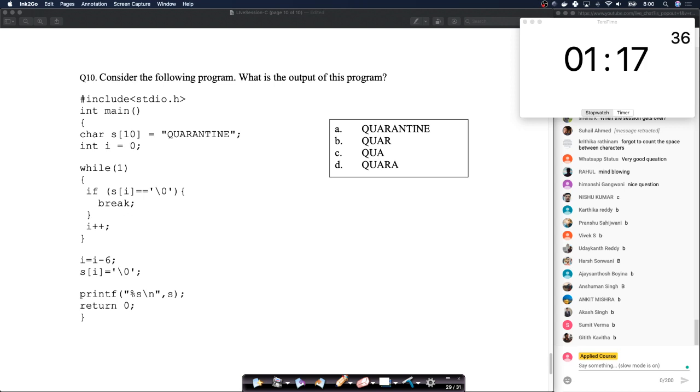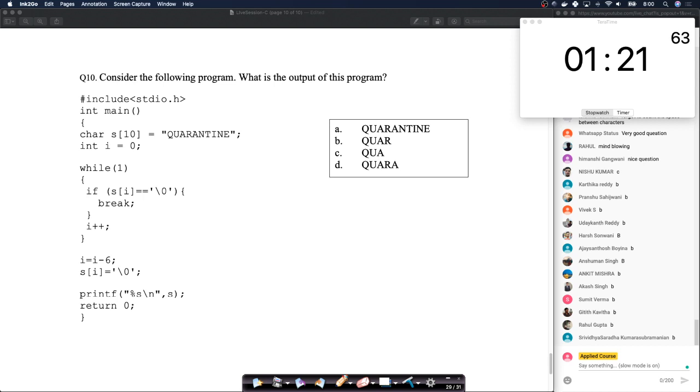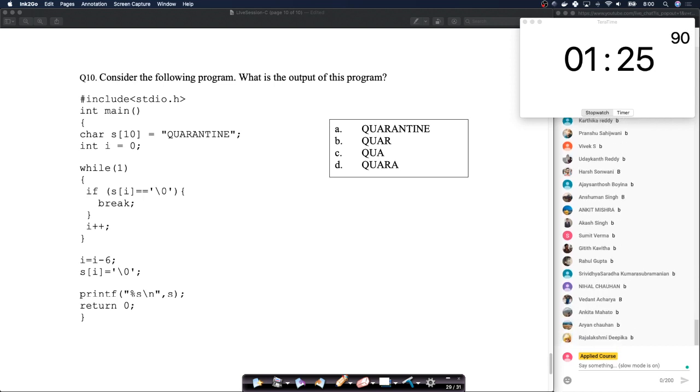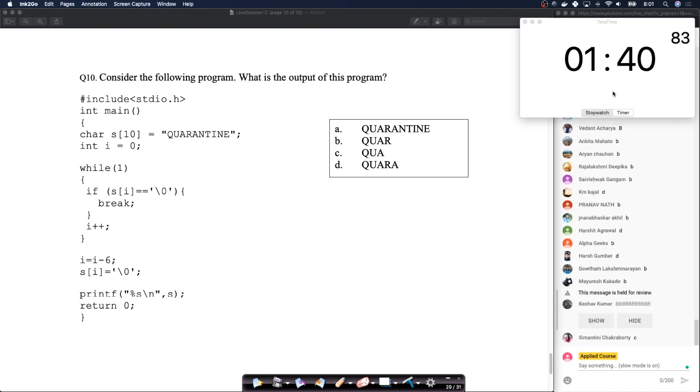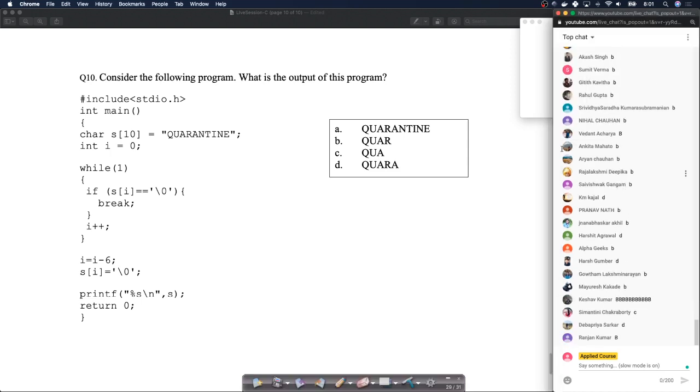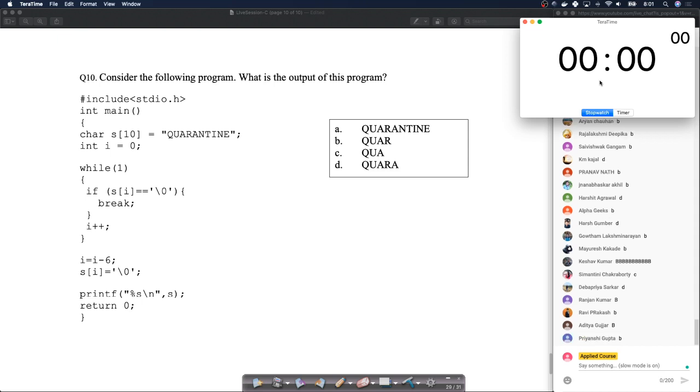I see a lot of people putting in the answer. It's simple. Let's take another 20 seconds and then I'll explain the answer. There seems to be a little confusion in the options. Okay, so it's very simple.